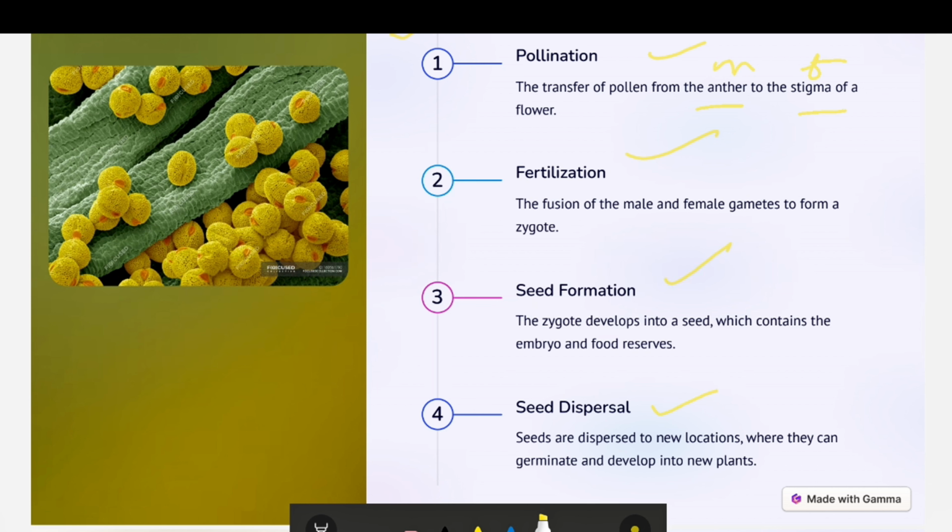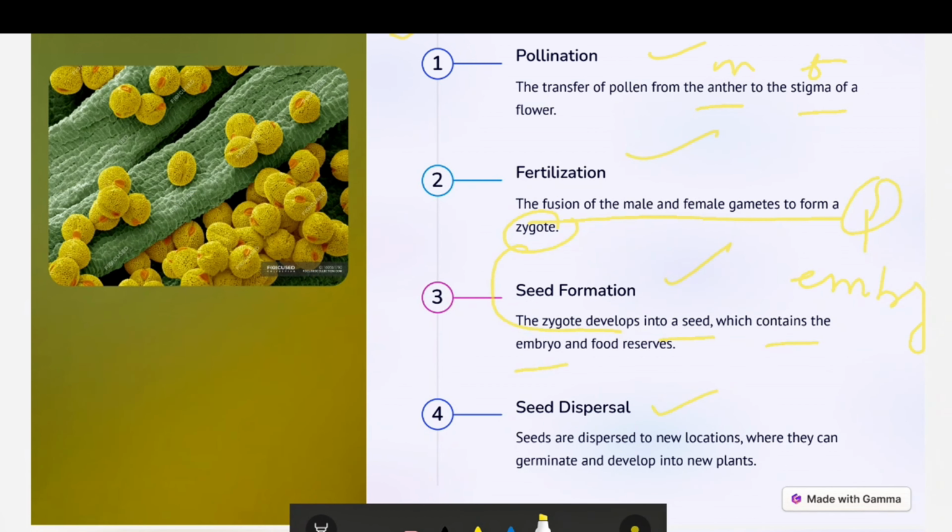Fertilization means after the pollination takes place, the fusion will happen. When fusion of the male and female gamete takes place, they form a zygote. That is known as fertilization. After fertilization, this zygote develops into the seed, which contains the embryo.